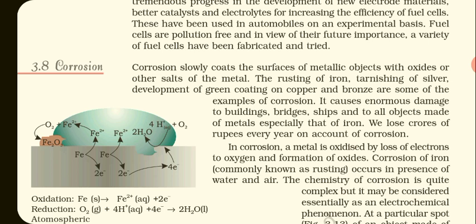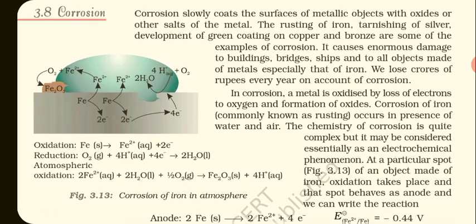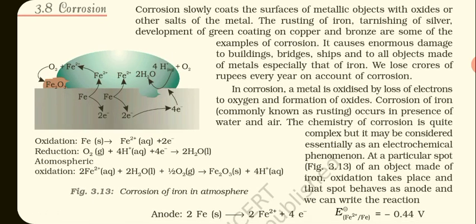Now, the next important chapter is corrosion, that is rusting of iron or decaying in any metal when metal reacts with atmospheric moisture and oxygen, and sometimes acid also. Metal gets corroded. So corrosion slowly coats the surface of metallic objects with oxide or other salts of the metal.